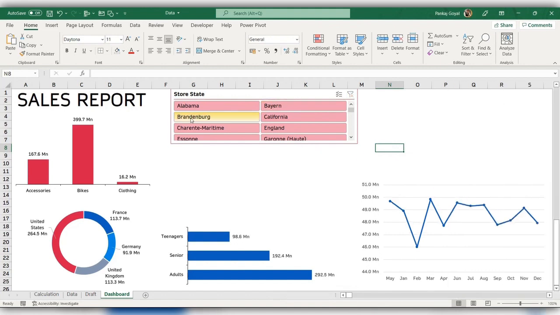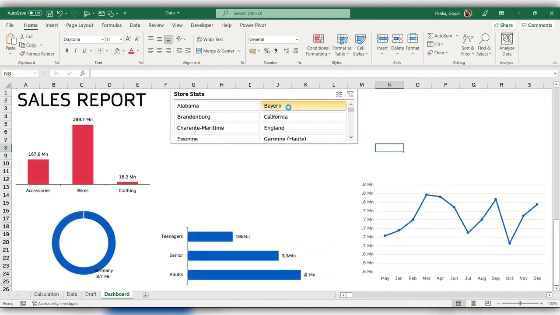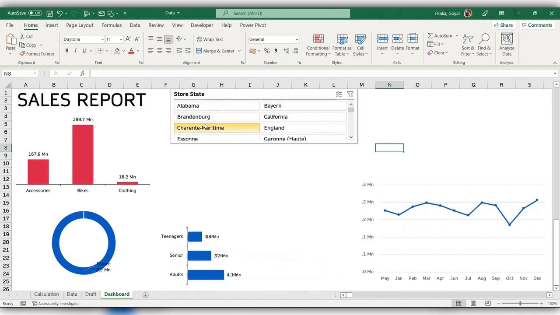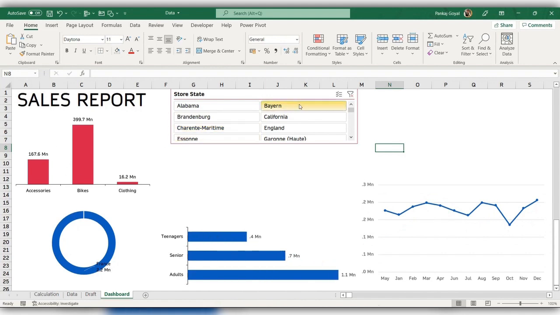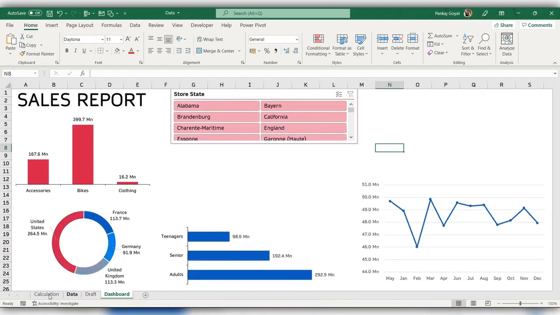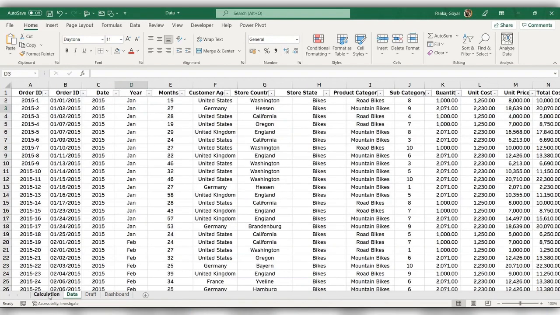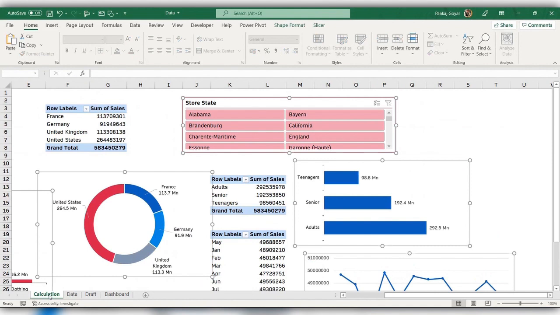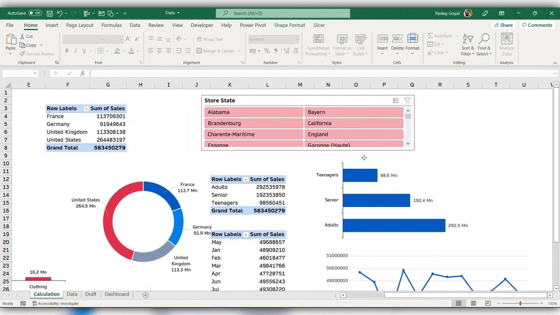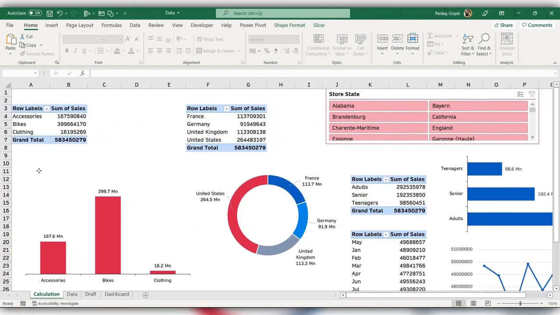Now, if I click on any button like Alabama, you can see the changes being made, but not in all the charts. This particular chart is not being changed. This is because when we created this slicer in the calculation sheet, we just clicked on the customer category table and created the slicer. That created the slicer based on this particular table only. So the first chart we created, the product category chart, was left alone.